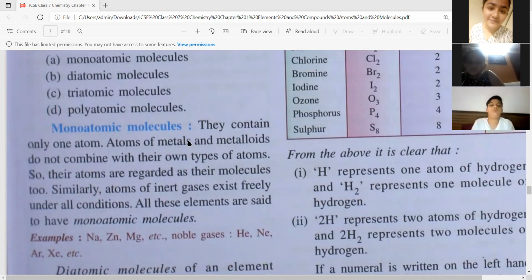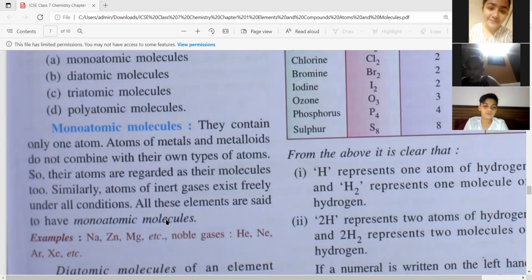Atoms of metals and metalloids do not combine with their own type of atoms. So their atoms are regarded as their molecules too. Similarly, atoms of inert gases, meaning noble gases, exist freely under all conditions.